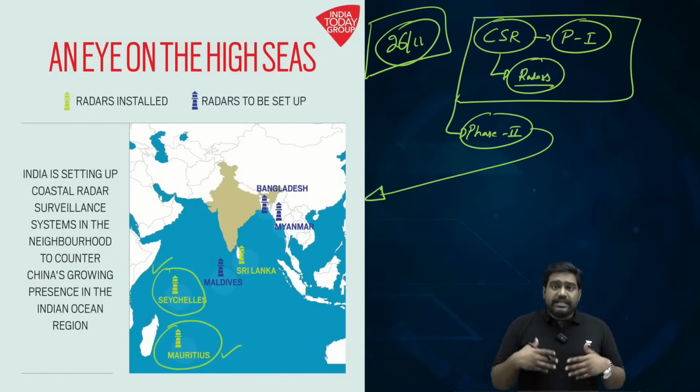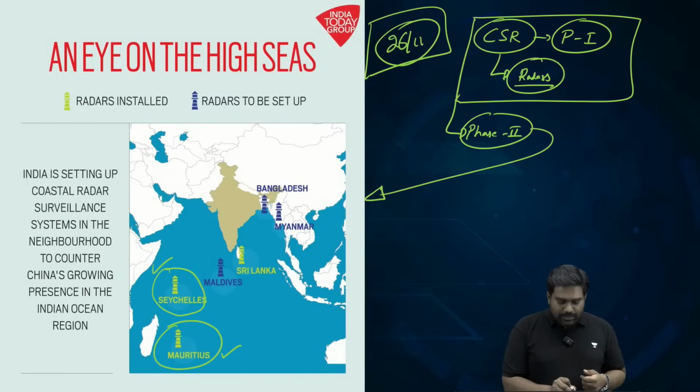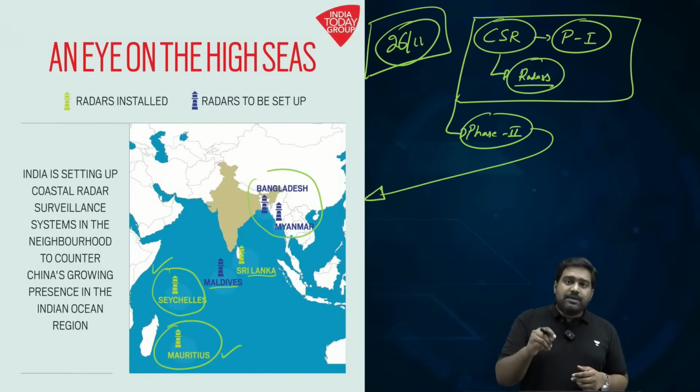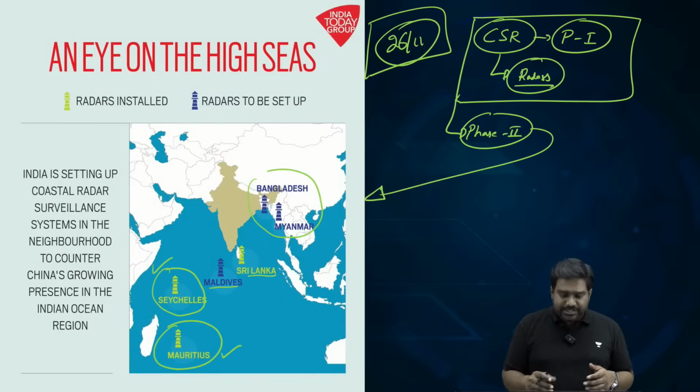Is that clear? There is a proposal to expand this to include Maldives, Sri Lanka, Bangladesh and Myanmar as well. It's a proposal. But it has already been set up in Seychelles and Mauritius, and it provides us coverage of almost the entire Indian Ocean and helps us track the movement of ships and vessels all across the Indian Ocean.